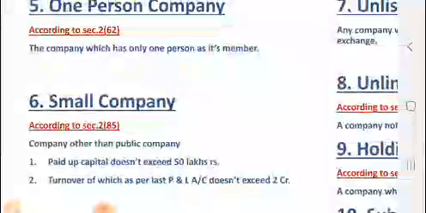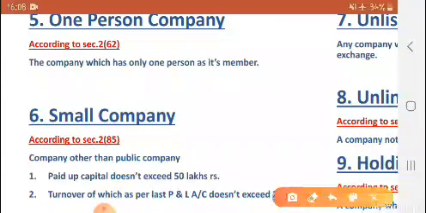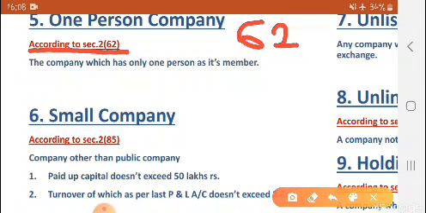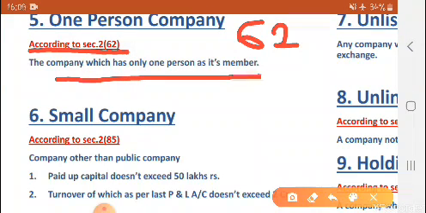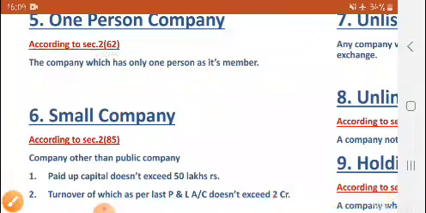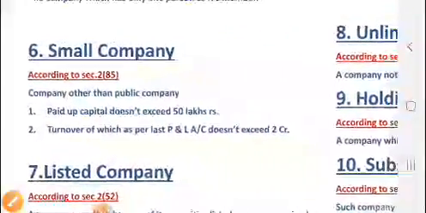So what we were discussing, one person company is given in section 2 subsection 62. As per that section, the company which has only one person as its member is called a one person company.